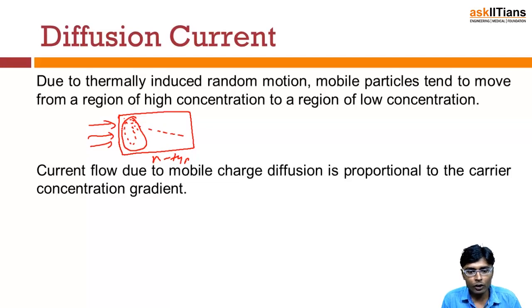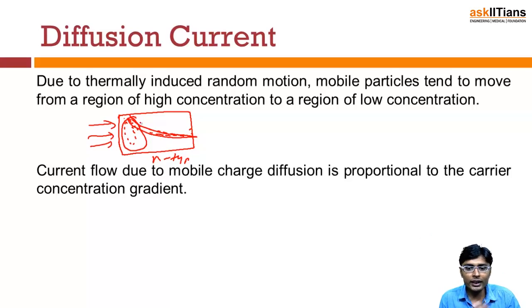Due to this, electron-hole pairs are generated, and the number of electrons generated on the other side will be comparatively less. So there will be a concentration gradient: the number of electrons will be more on one side and will decrease towards the other side.